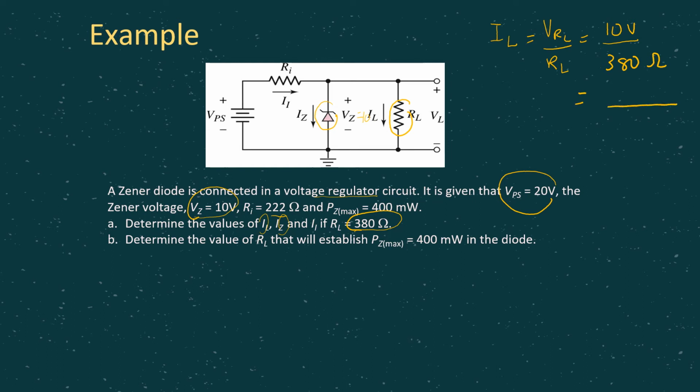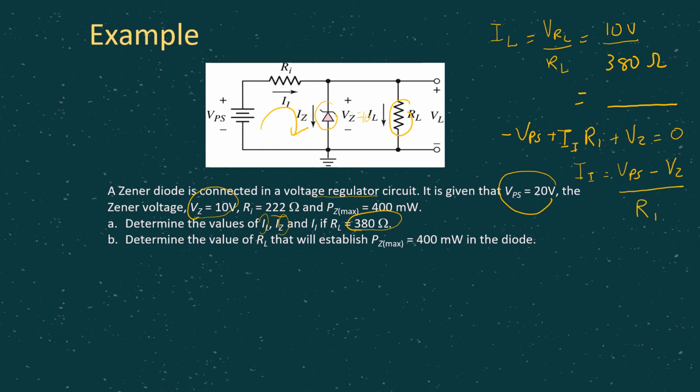Then the question is asking us to determine the values of IZ and II as well. In this case, remember here we have one closed loop where we can do KVL. So let's have a look: negative VPS plus II Ri plus VZ equals 0. In this case you can calculate II, which is VPS minus VZ divided by Ri.